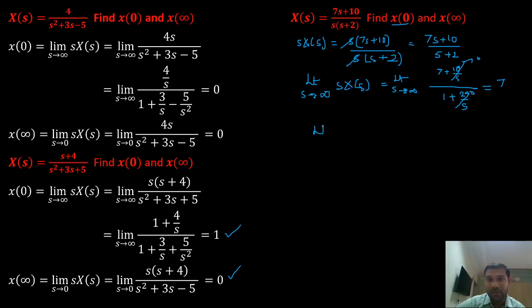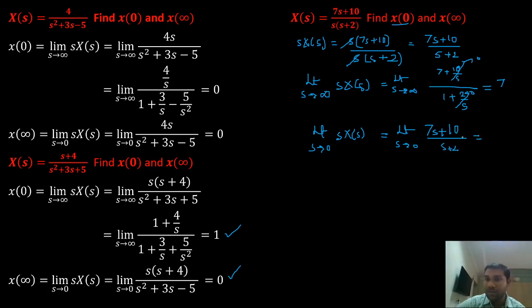So to find my final value, I have to do limit s tends to 0, s into X of s. What is my s into X of s? 7s plus 10 divided by s plus 2.